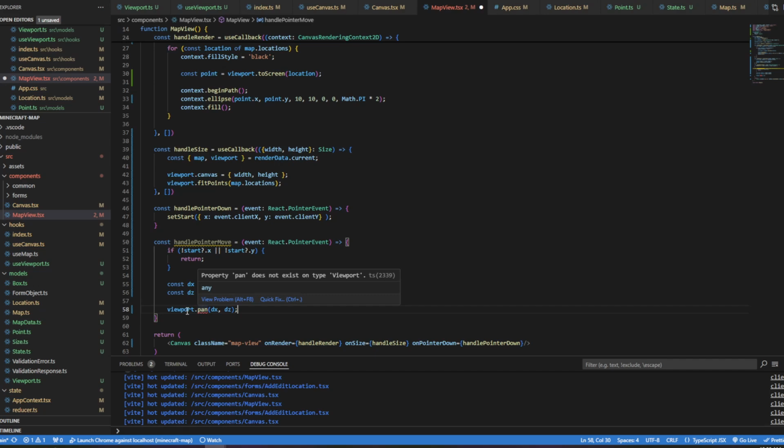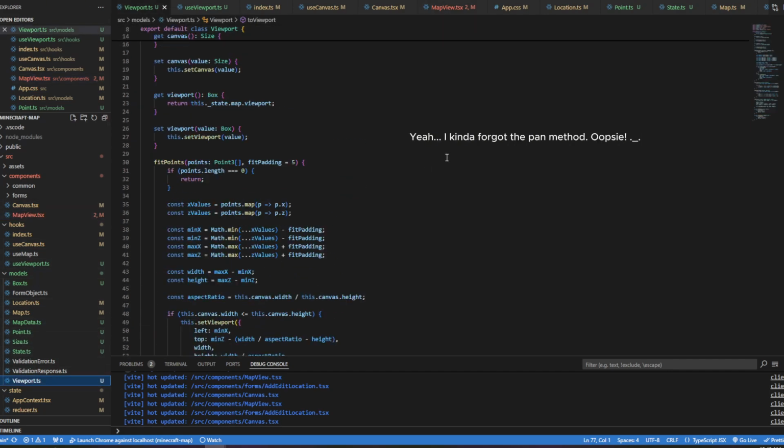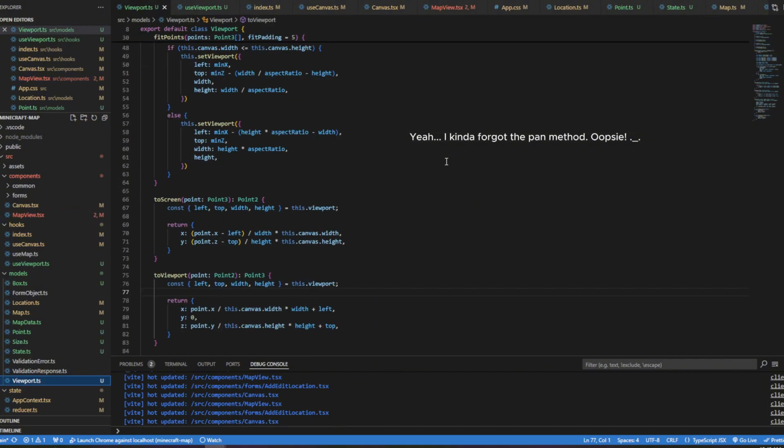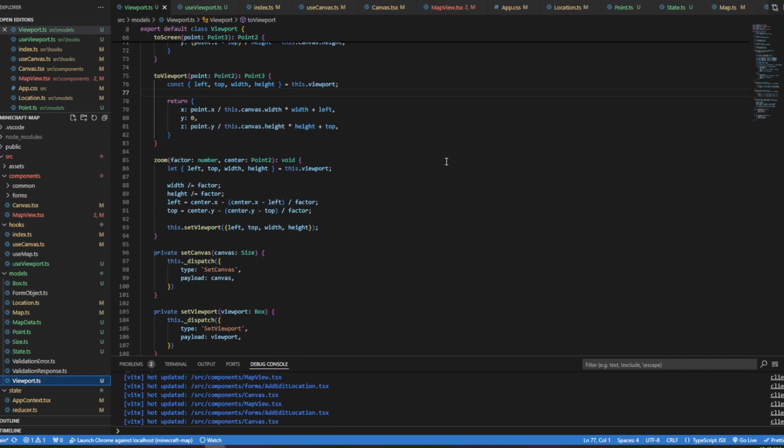That does not exist on viewport. Don't we have a pan function? I created a pan function on there. Isn't this a viewport? Yeah, I thought I did. What is going on? Did I not create a pan function? Okay. Could have sworn I did. I have a zoom. I don't have a pan yet. Okay. That hurts.